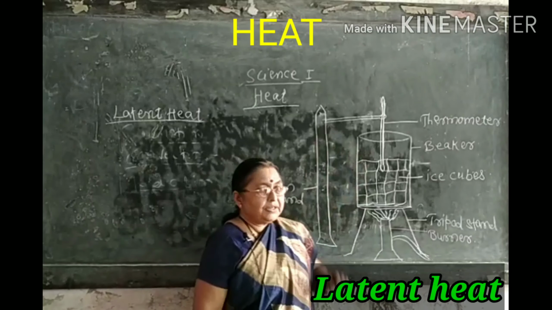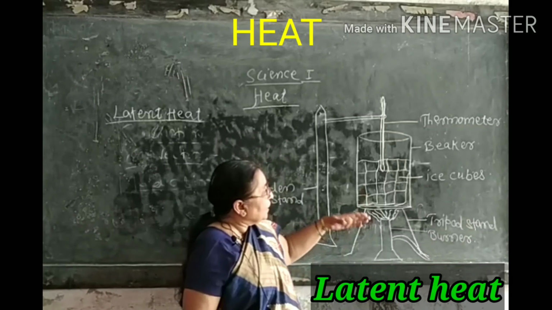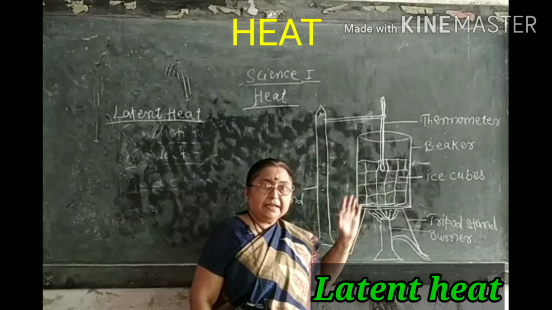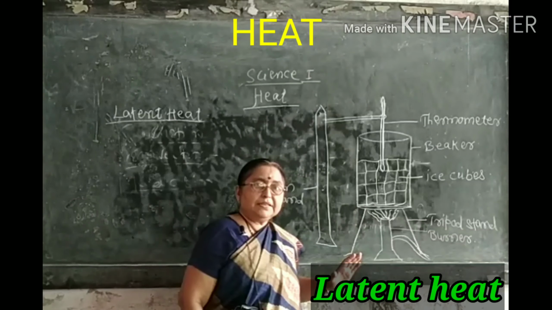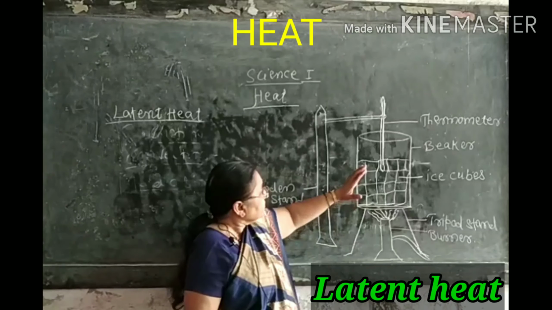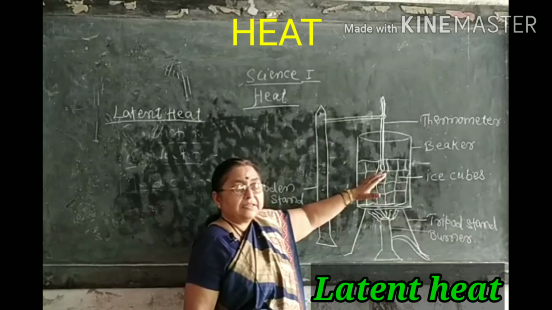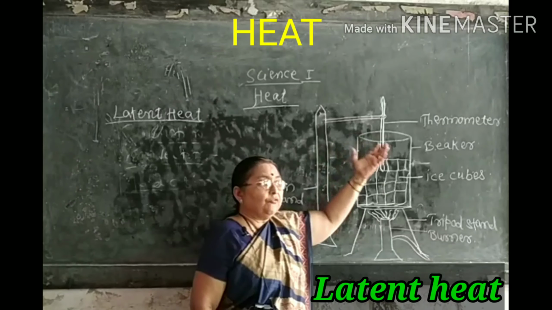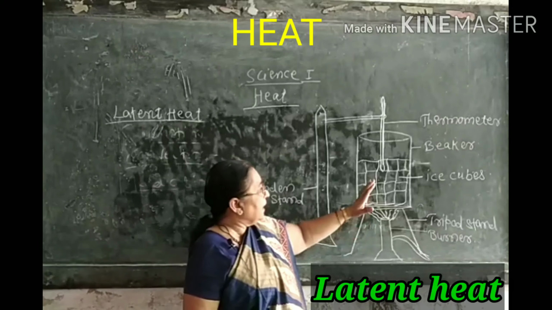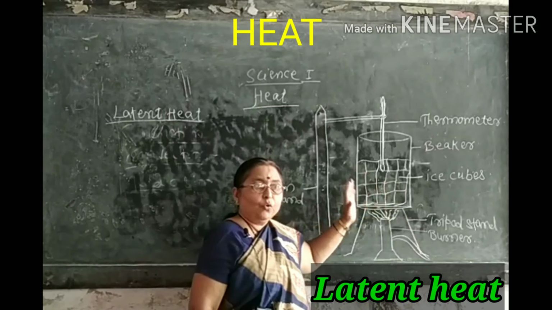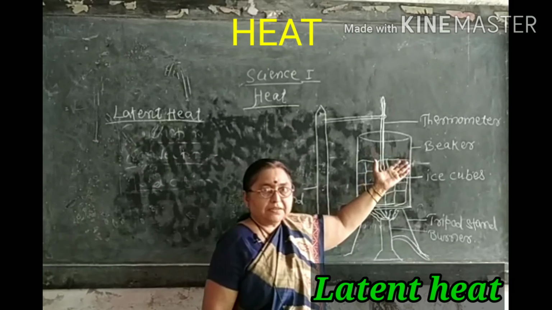Therefore, the temperature doesn't rise. When water is heated, at 100 degrees Celsius it remains constant. What is the reason? Because at 100 degrees Celsius, the water starts to evaporate, and this heat is absorbed to convert the whole water into the gaseous state.